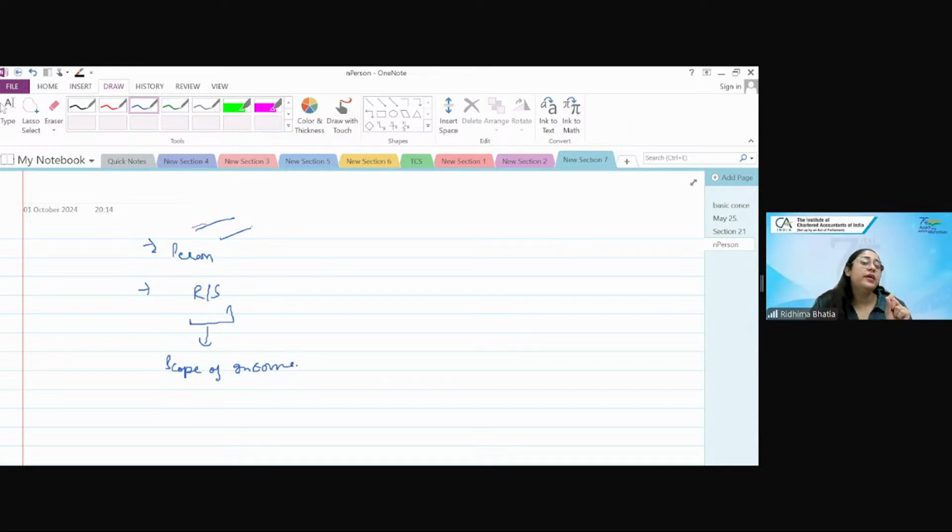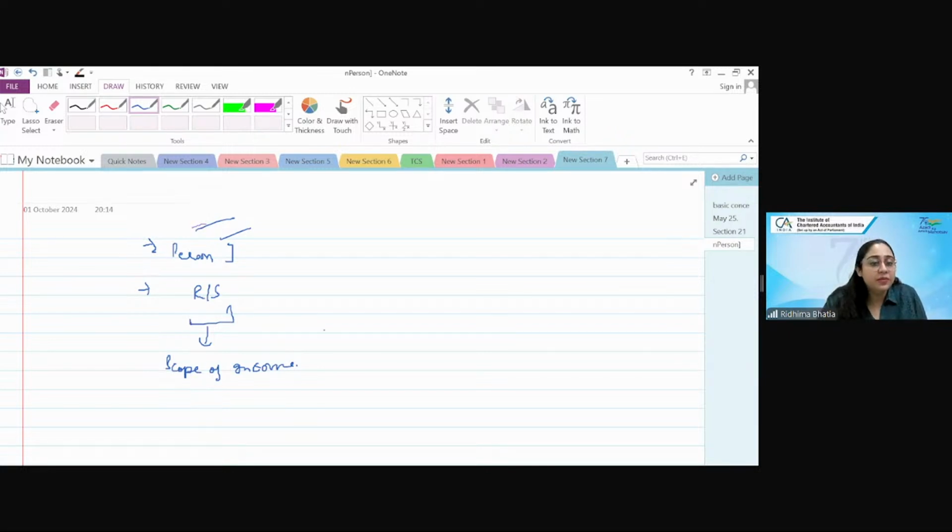आगे से everyone would be writing the term person if you're referring to all of them in general. You will not write the term individual or not write particularly any other taxpayer, write person. Okay. So scope of income defined ho gaya.